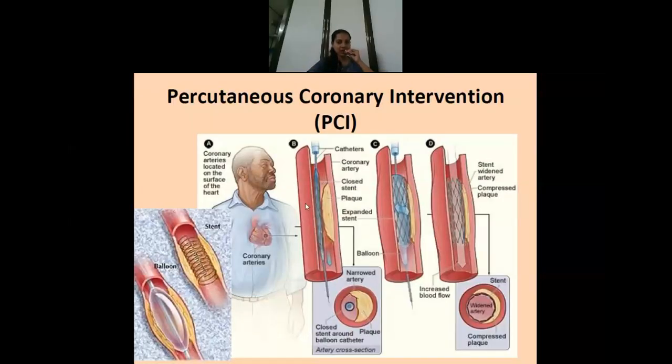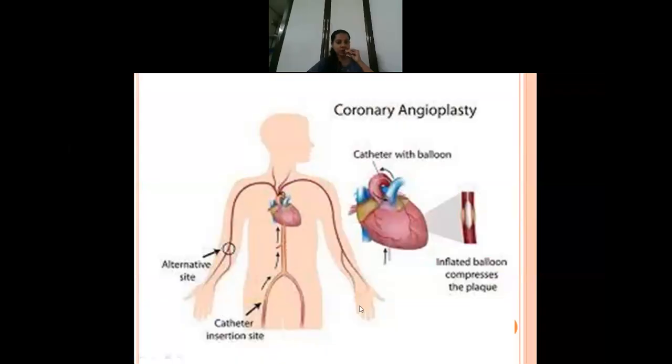This is the stent picture that is actually used, and I'll let you know what is exactly done in the procedure. I have already explained cardiac catheterization or cardiac angiogram. In cardiac angiogram, they insert a catheter through the radial, brachial, or femoral artery, and then it goes to the heart.